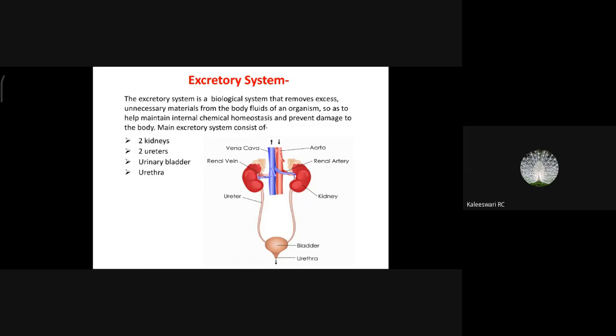This nitrogenous waste is also excreted by skin and kidney, because nitrogenous waste is in the form of salts, right? Urea, ammonia, and uric acid. These are nitrogenous wastes. So urea, ammonia, and uric acid are excreted by kidney and skin through urine and sweat, right?